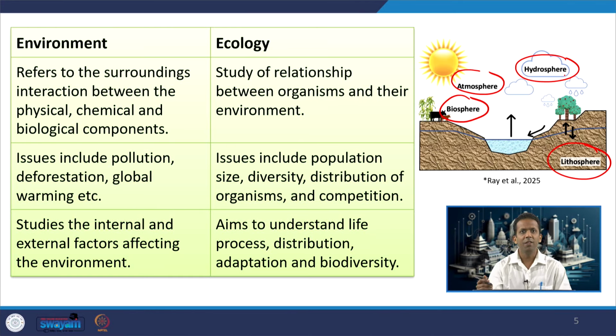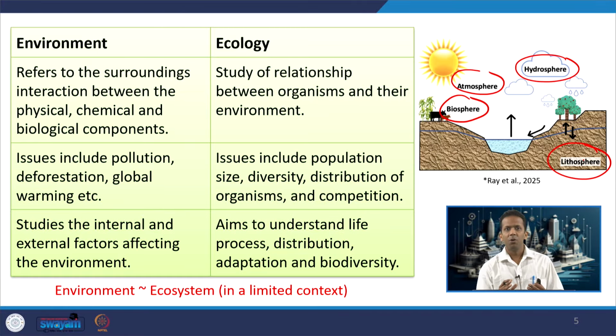The hydrosphere deals with the water cycle, where vapor goes up and condenses down as rain, and the lithosphere is the land part, the soil part of the earth, on which most of the terrestrial organisms live.